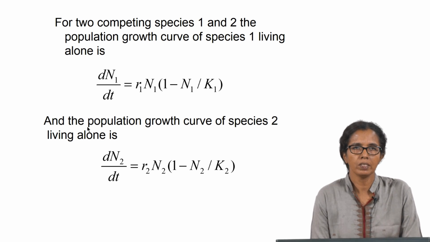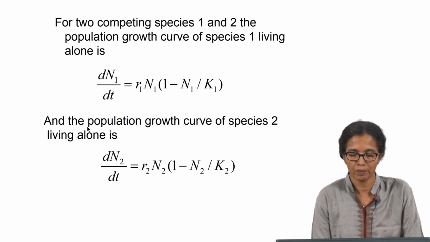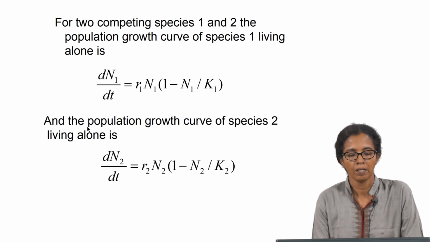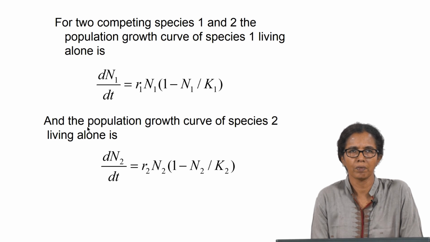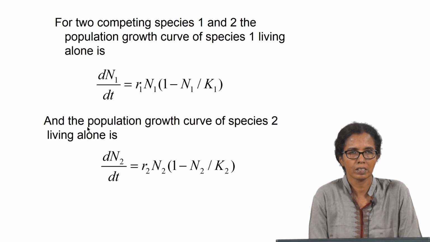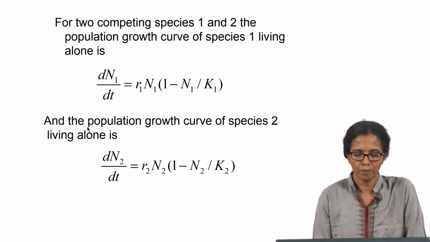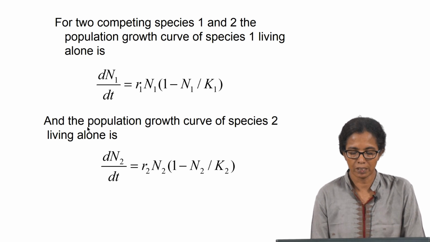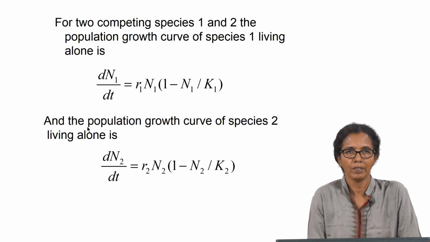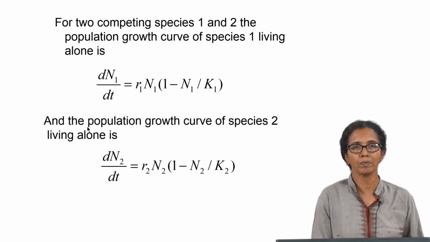So, the same logistic model can be modified when there is a competition between two species for the same resource. For two competing species 1 and 2, the population growth curve of species 1 living alone can be written as dn1 by dt, which has an intrinsic growth rate of r1, and n1 is the population of that particular species at a given point of time, and k1 is the carrying capacity of species 1 if species 1 was